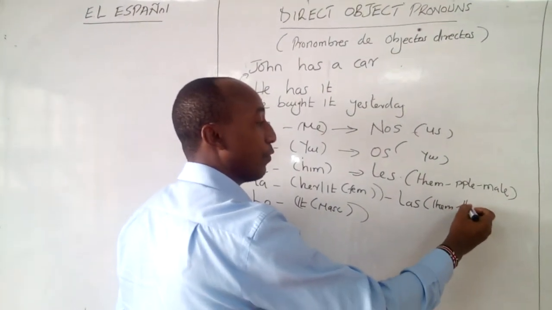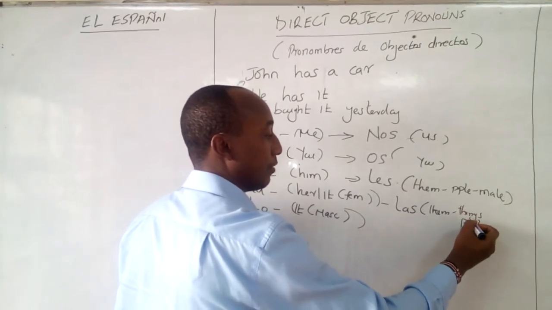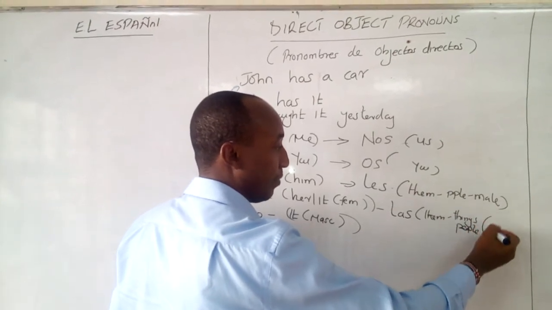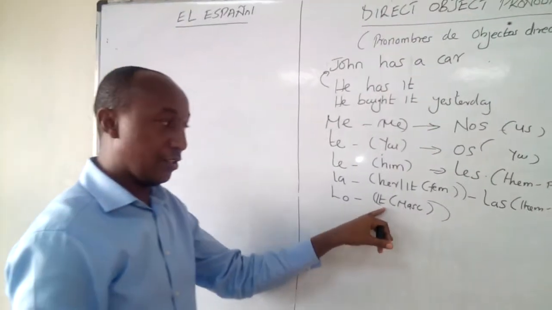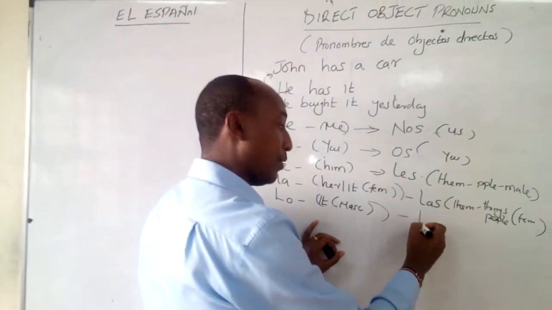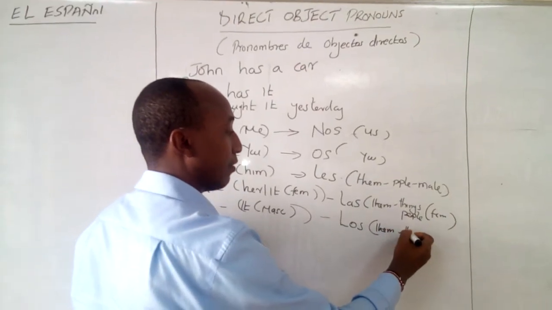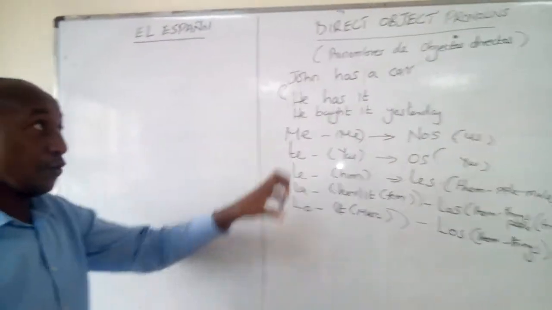This can be used for things and people. In this case, these people should be feminine, this thing should be feminine, so for feminine. And then we have lo, which is it, masculino. And then the plural becomes los, which will be them, but for things. So this is the list of what we call the object pronouns.